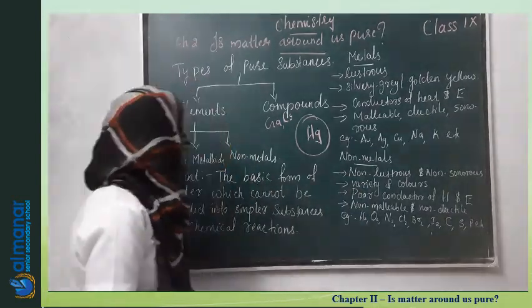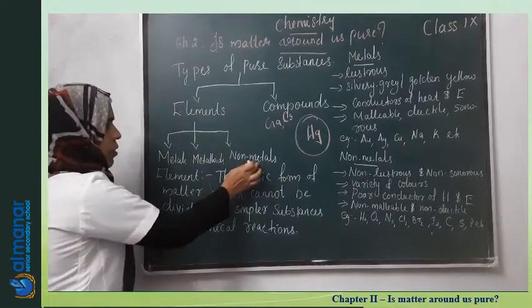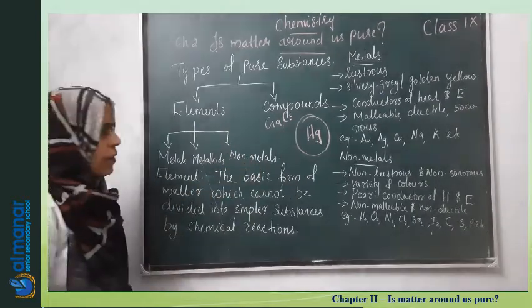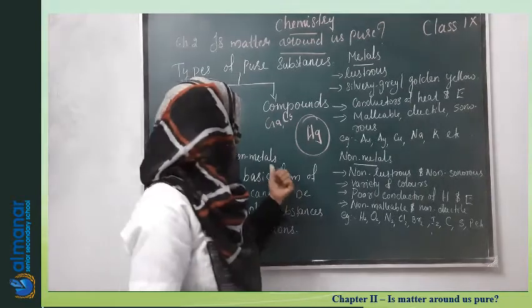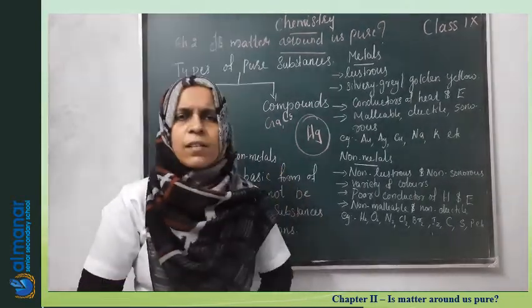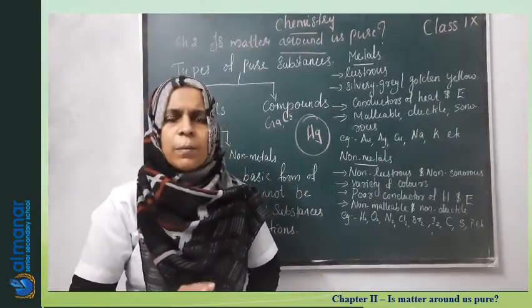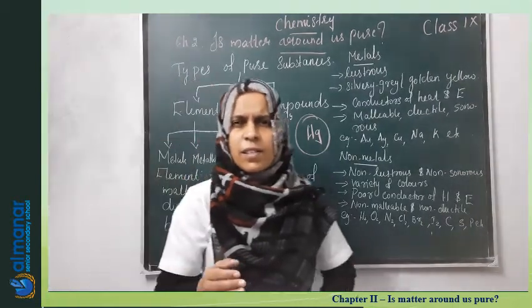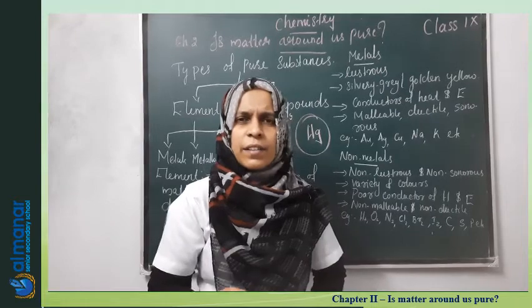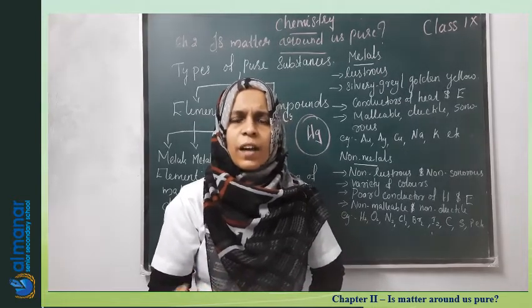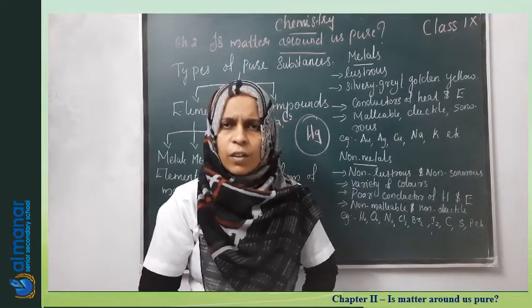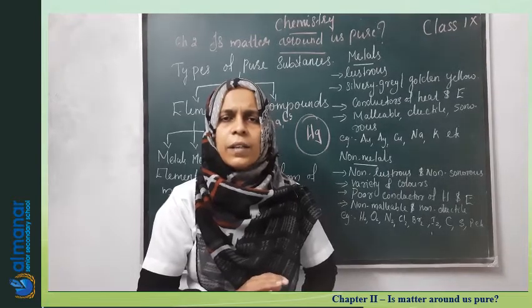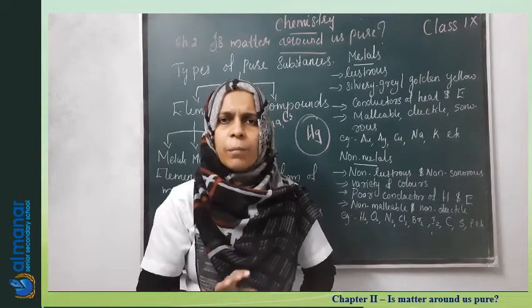Next we can talk about non-metals. Then we will see metalloids. What are non-metals? Non-metals, you know many examples. The best example is carbon. Similarly, all the gases like hydrogen, oxygen, nitrogen, then chlorine, bromine, iodine, all these are examples for non-metals, and they have completely opposite properties from metals.